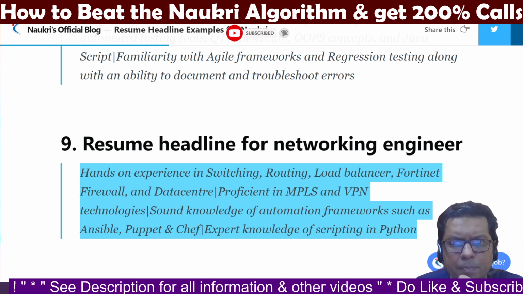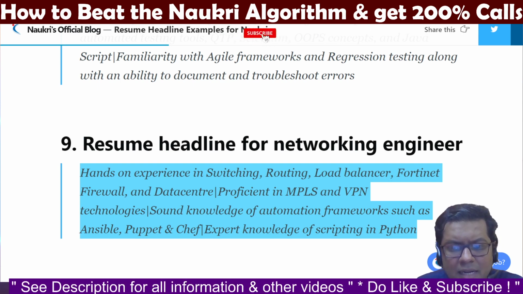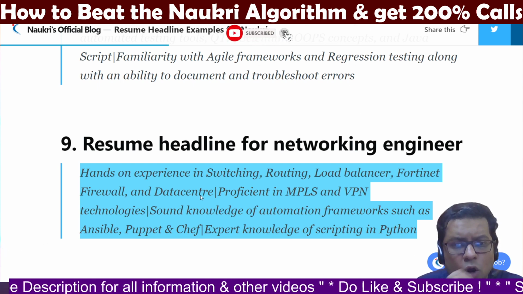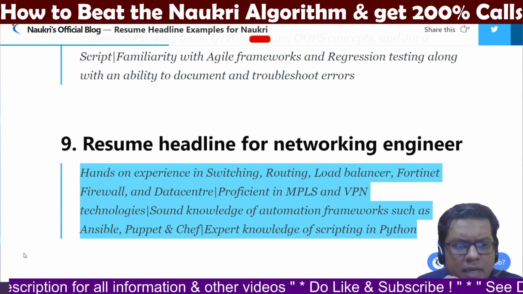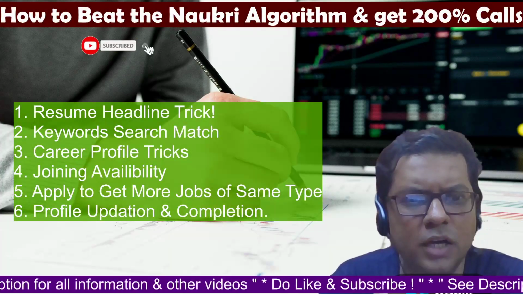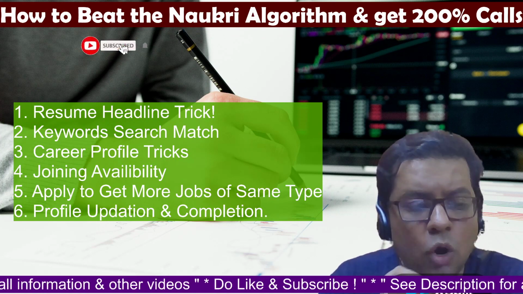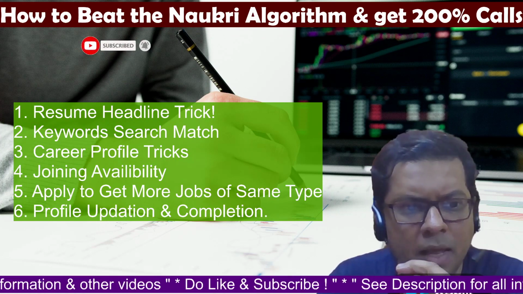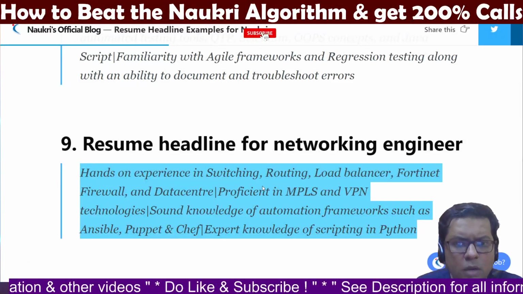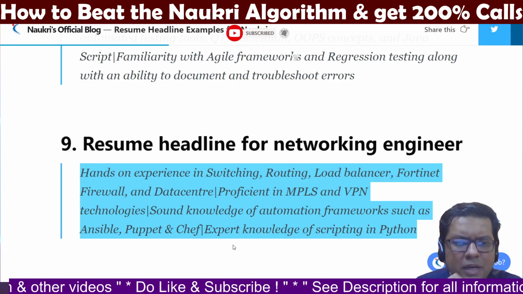Another important tip that I want to give you is how you can optimize your keywords. This was something that I spoke about in my introduction, how I can optimize the keyword search so that the Naukri calls get doubled. Let's quickly get on to it, where I will talk about how you can find the keywords for each job.